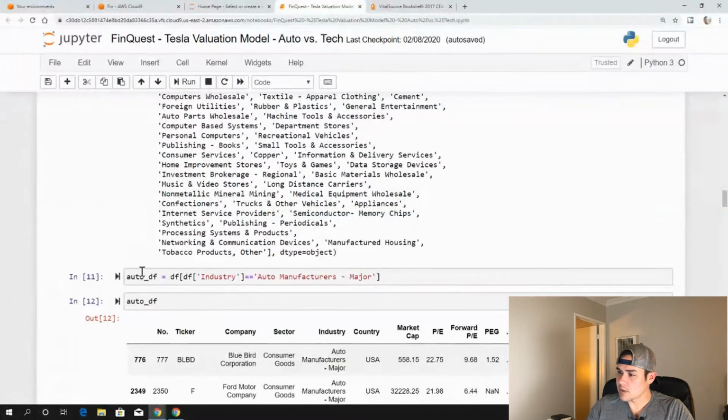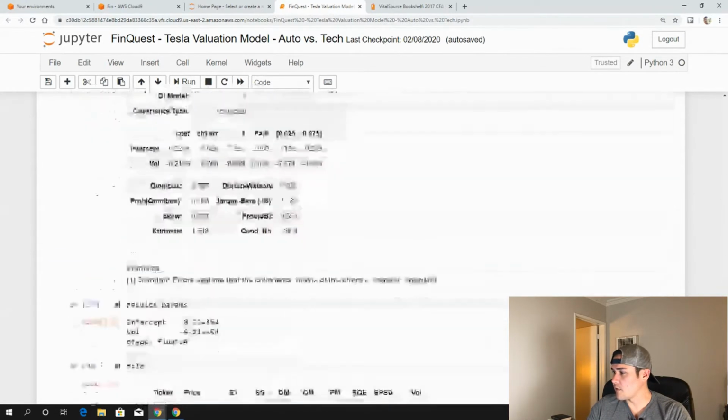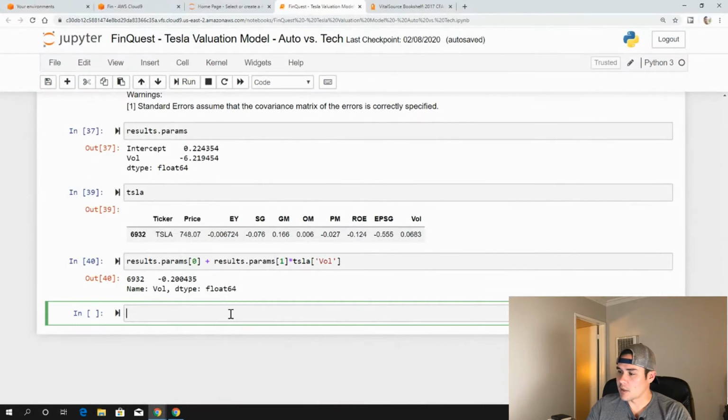I'll print this out. Again, we use the same process here, but instead of auto manufacturers, we're going to look at internet information providers. So I'm going to change this to internet information providers, and we're just going to call this tech DF.